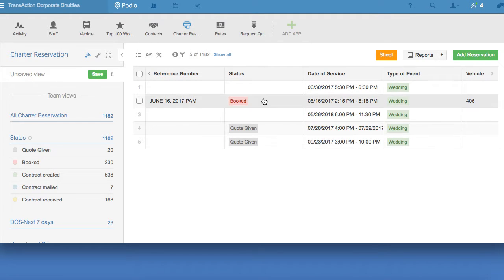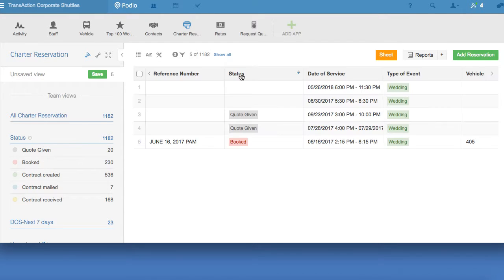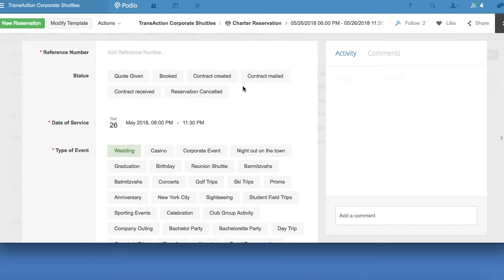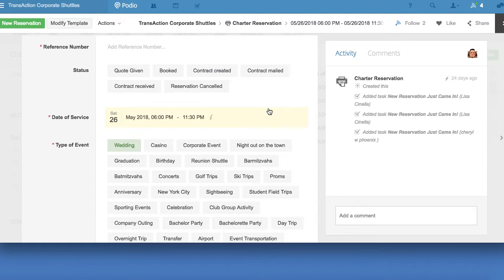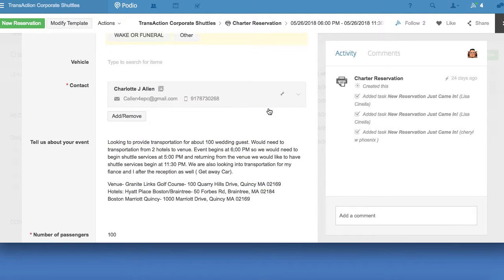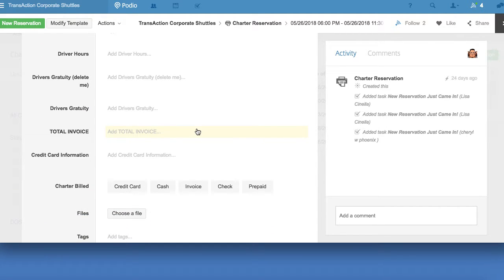So here are those 5 that I referred to in the diagram. And if I click status, 2 of them do not have a status. And when I click on that first one, you'll see under the activity, charter reservation. That means that it came from our website, not the landing page that Terry or Michelle are working on, but from the tcshuttles.com website. You'll see if we look through this information, this is what the customer filled out. Obviously, they wouldn't have a total invoice because they didn't know.